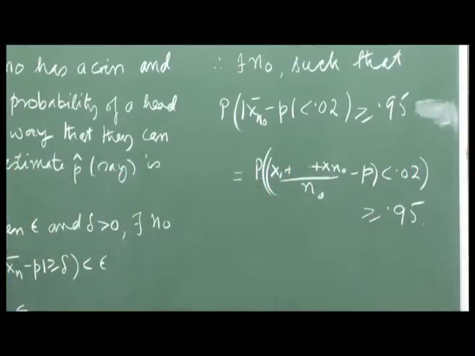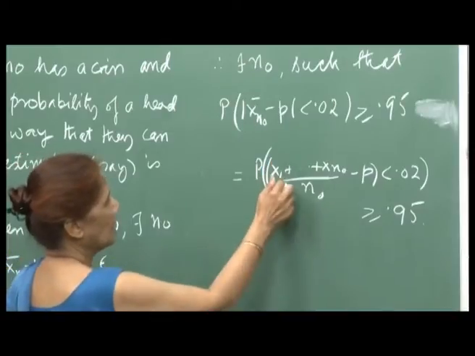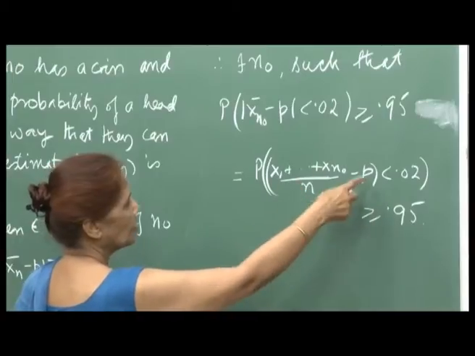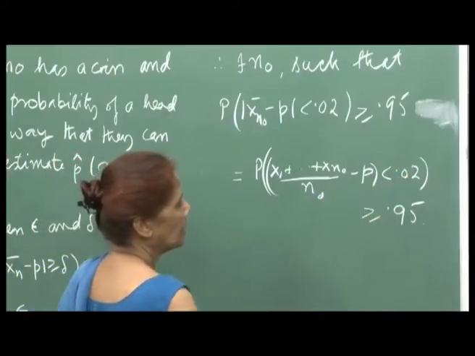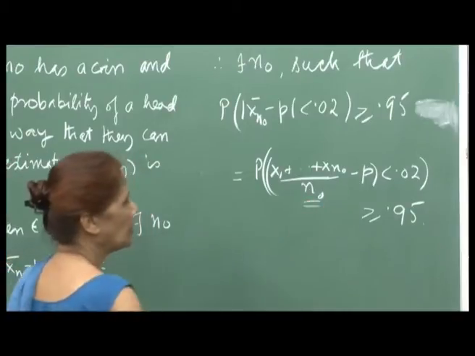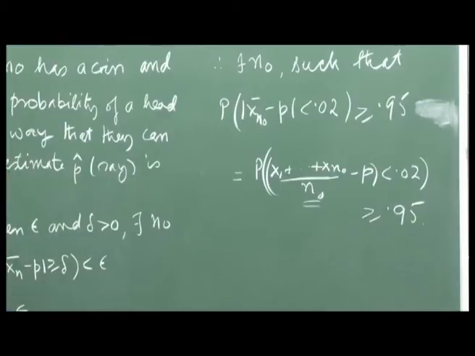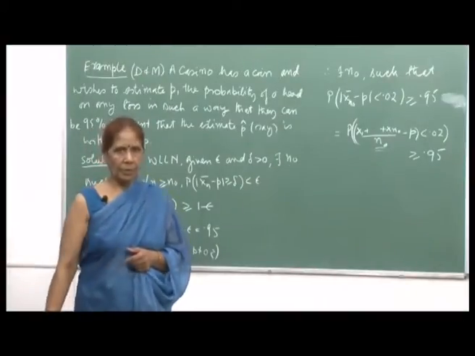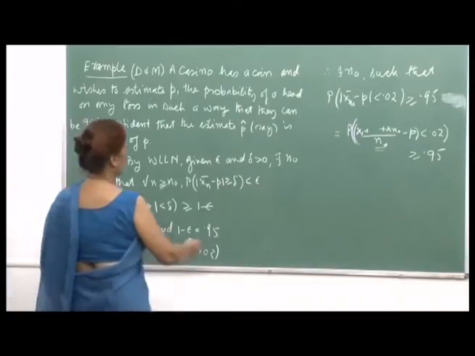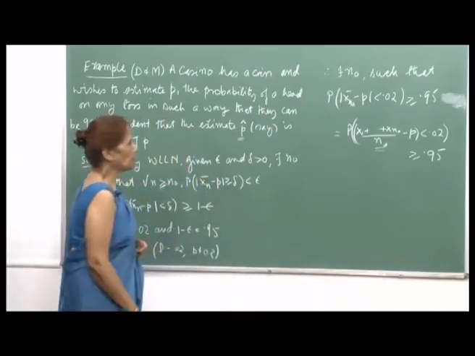When you expand this, the probability that |(X 1 plus X 2 plus ... plus X n naught) upon n naught minus p| is less than 0.02 is greater than or equal to 0.95. So, you can find such an n naught, and the casino, by tossing the coin that many times, can find the estimate p hat for the probability p.